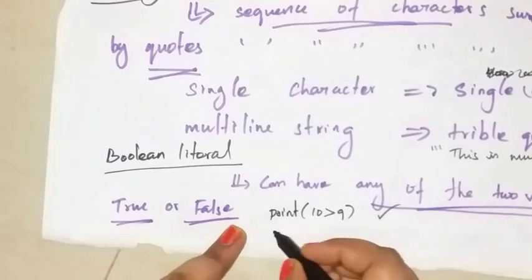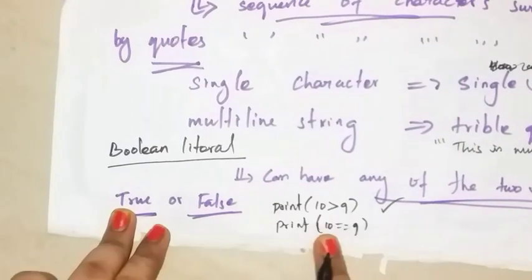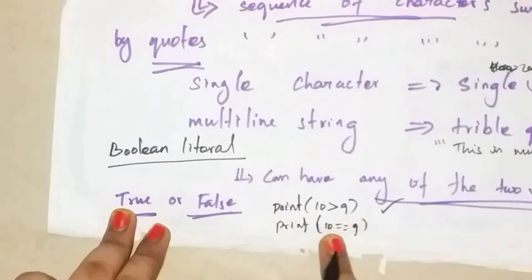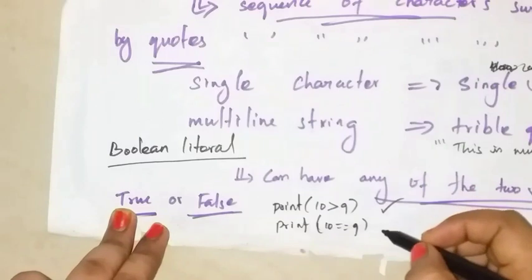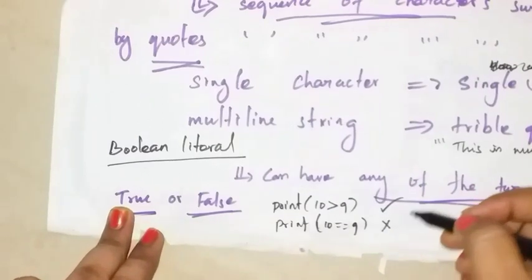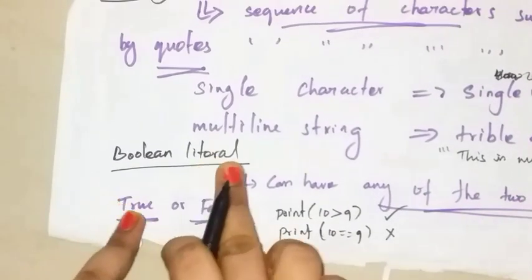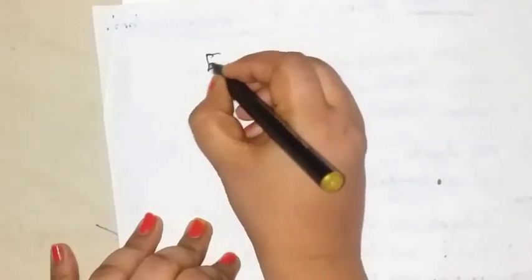Next, see another example. Here the expression given is 10 is equal to 9. This is false. So it returns the result false. This is the Boolean literal. And one more literal is given in your textbook. What is that? Escape sequences.